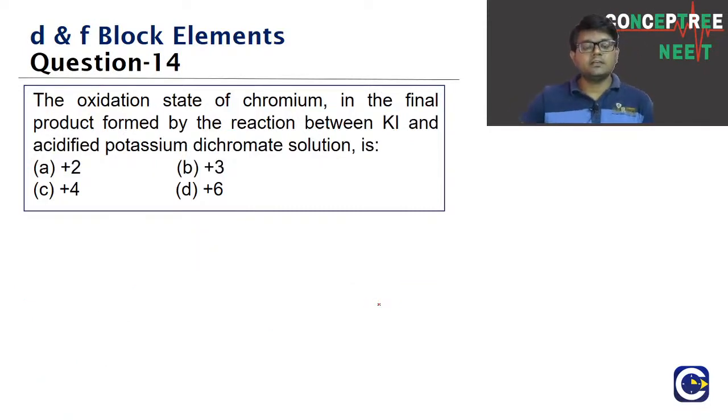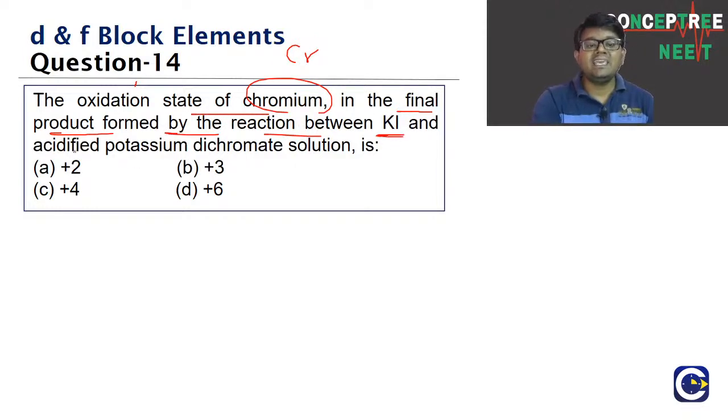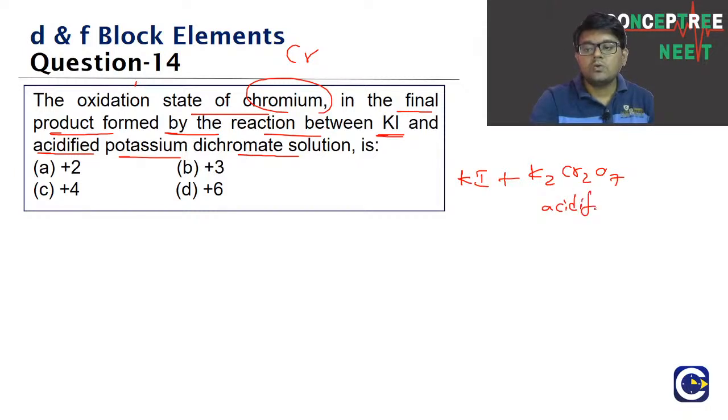Question number 14. Look at this one, guys. The oxidation state of chromium in the final product formed by the reaction between KI and acidified potassium dichromate solution. Means we are looking at the reaction between what? KI and acidified K2Cr2O7.